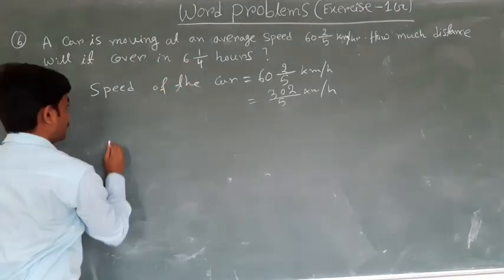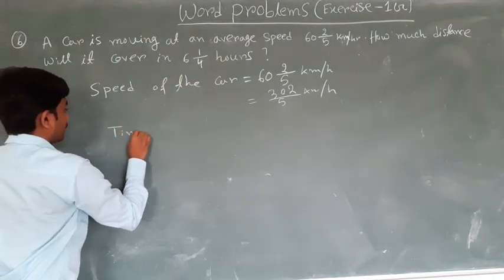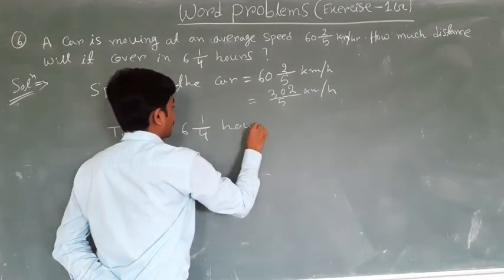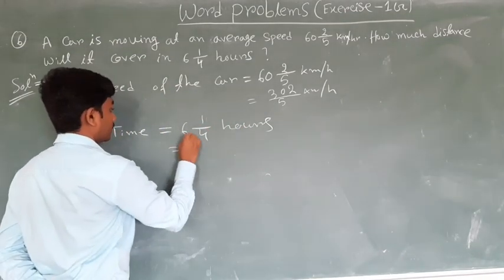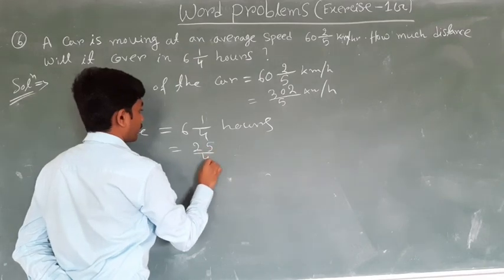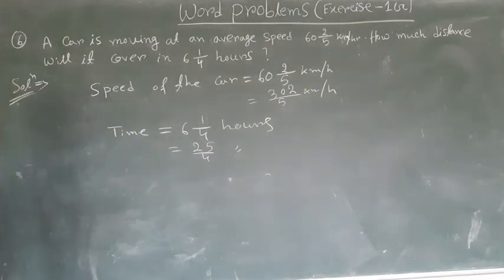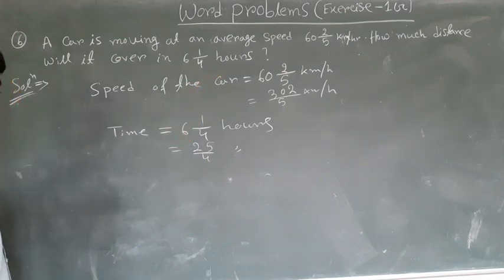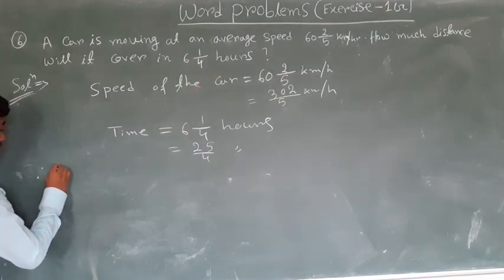Also time is given, time is equal to 6 whole 1 by 4 hours, that is 25 upon 4 hours. So we have to find the distance covered by the car.